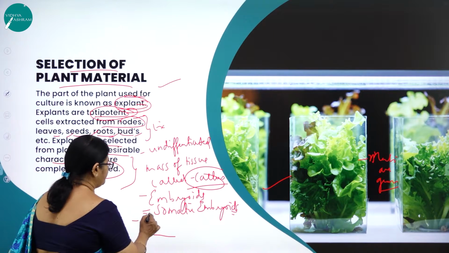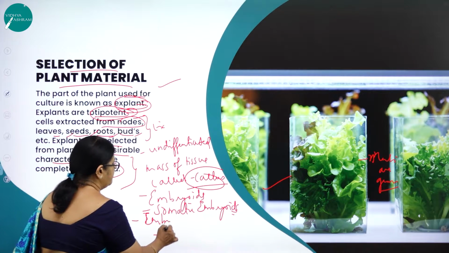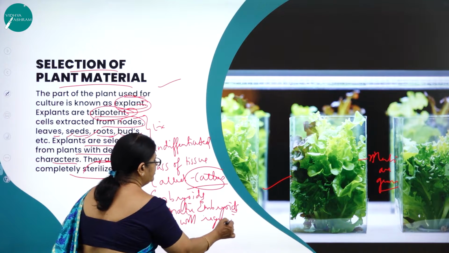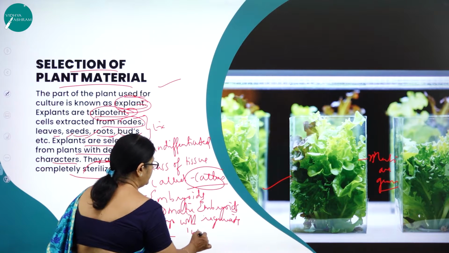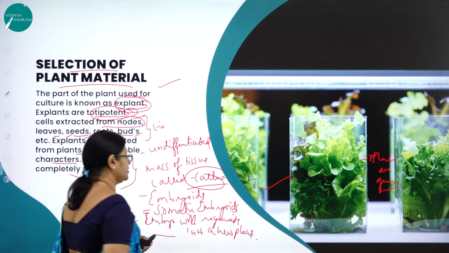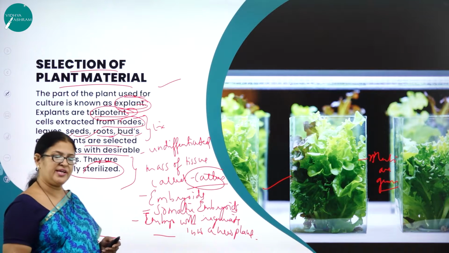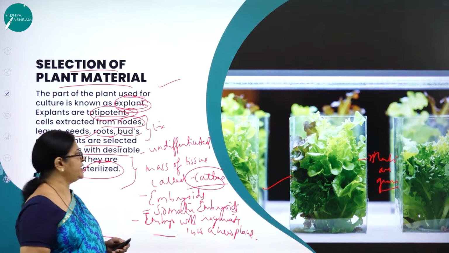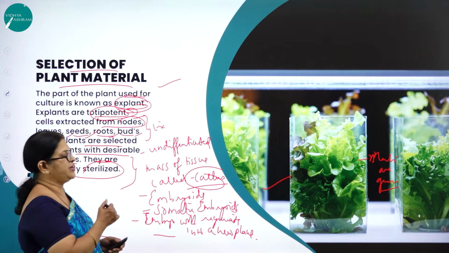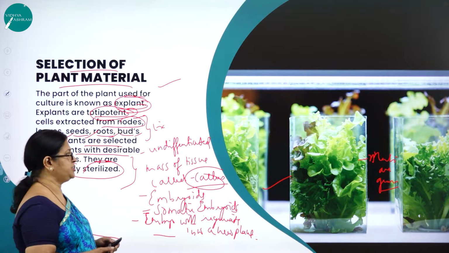And these embryos will regenerate into a new plant. So, very, very important points to be noted from this very important concept called tissue culture.